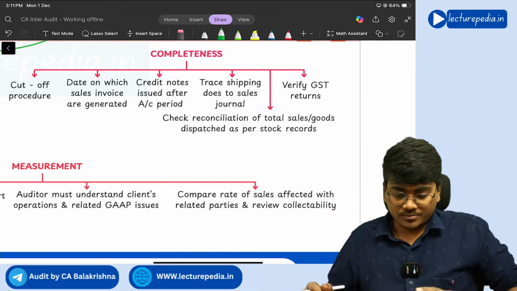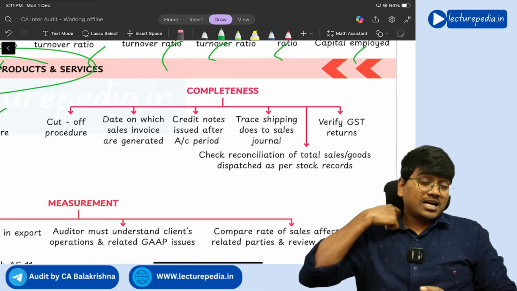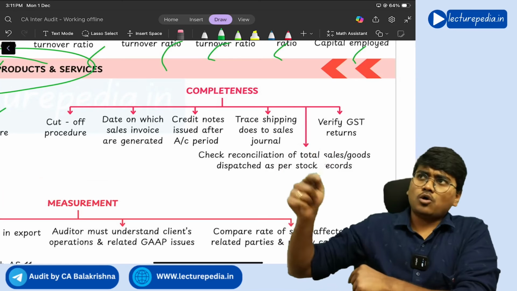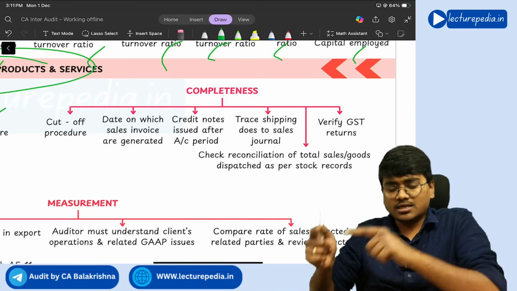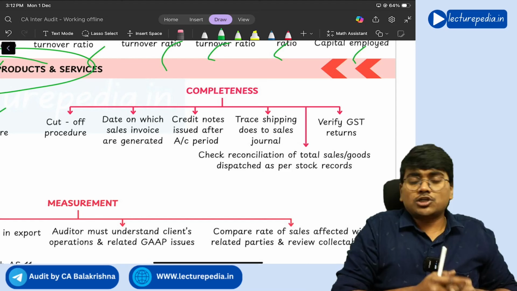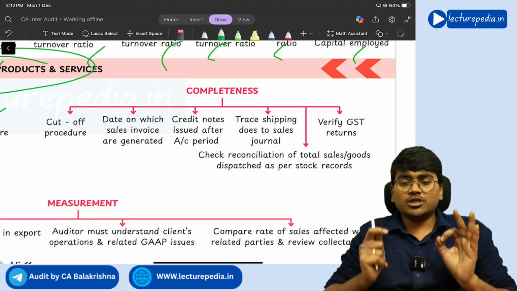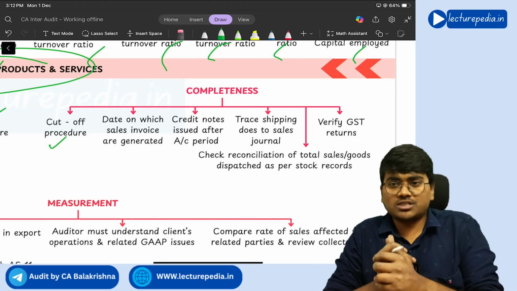With respect to the area of sales, what controls are implemented by the management needs to be understood by the auditor. Next, to verify completeness of sales, that means whether all the sales that have occurred during the year have been properly recorded in the books of accounts or not, you first need to perform a cut-off procedure, right?